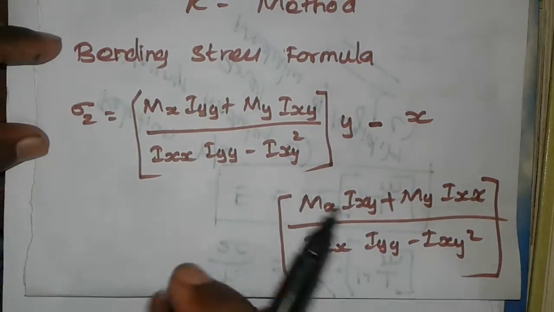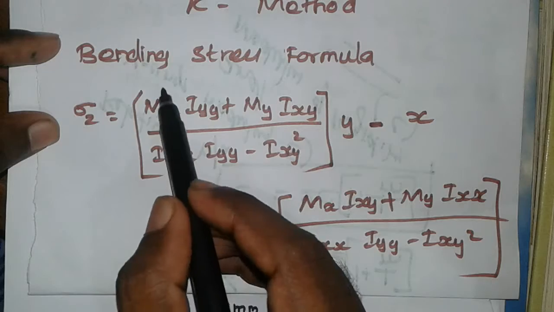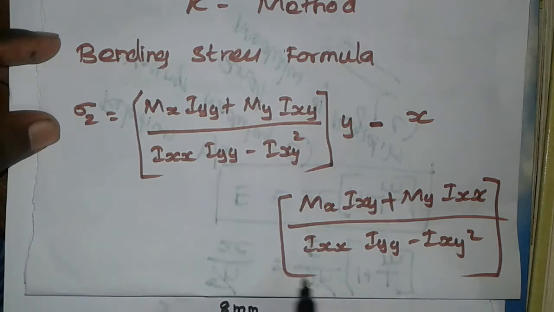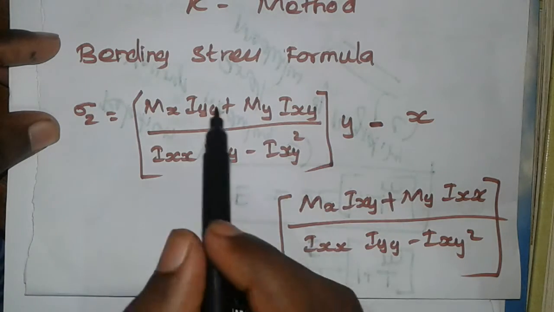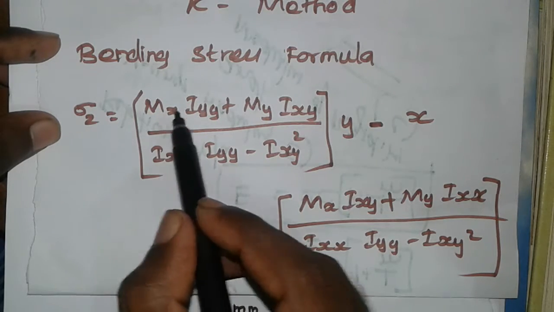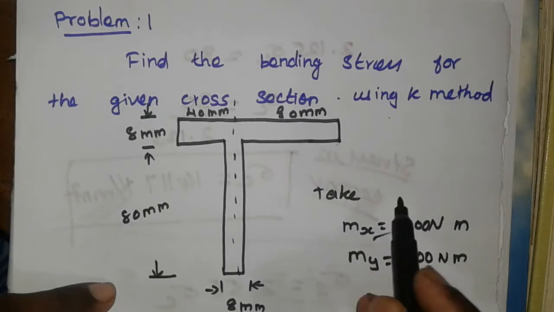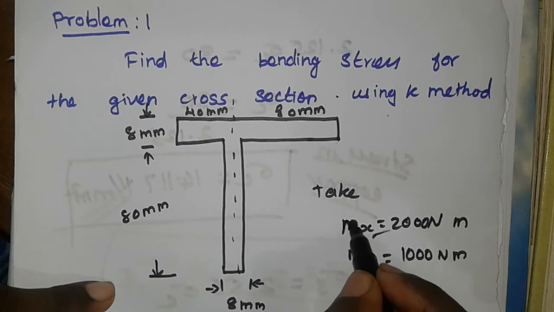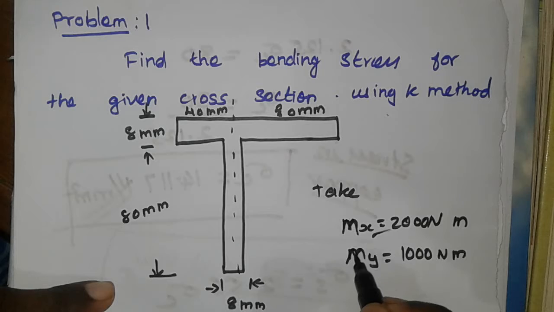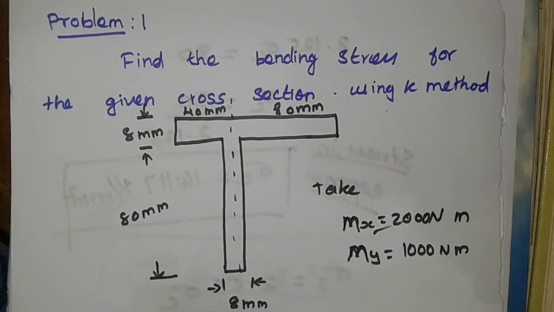Here see, we have to find out the maximum bending stress. For that, this is the formula for finding the maximum bending stress. For that we have to calculate the moment about x and the moment about y. See, in the question itself they have given the moment about y and moment about x values. So we need not calculate the moment values. Okay.